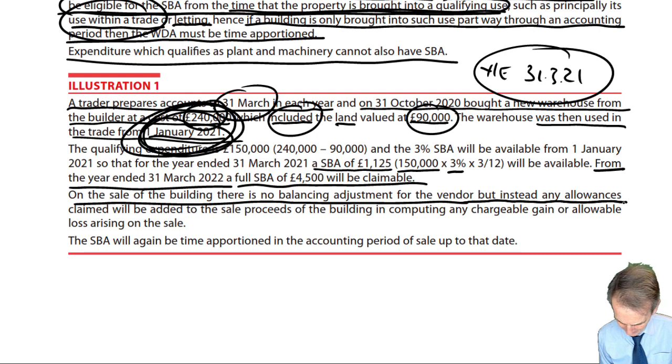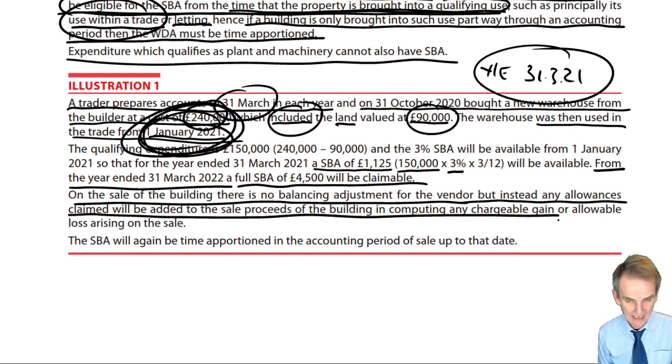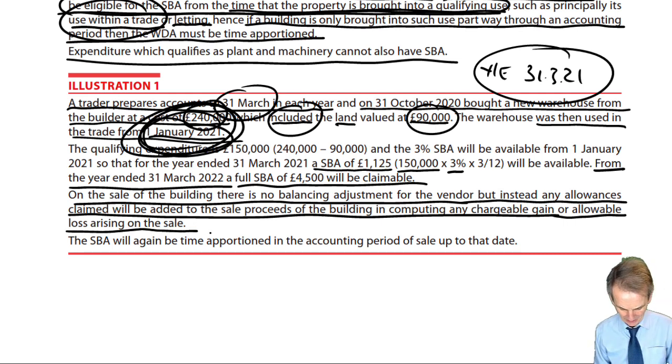Instead, any allowances claimed to that point of sale will be added to the sale proceeds of the building in computing any chargeable gain or any allowable loss that might arise on the sale.